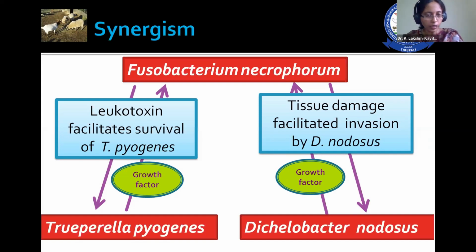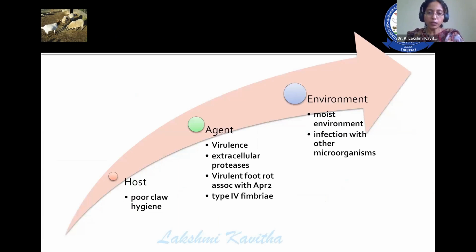Fusobacterium necrophorum is also an anaerobic organism. Dichelobacter nodosus is also an obligate anaerobe, whereas Trueperella pyogenes is the one which takes up whatever little oxygen is available at the portion of the lesion. Then what are the determinants of the disease that favor the occurrence of foot rot? Host poor claw hygiene is one of the major determinants that helps the occurrence of this disease.